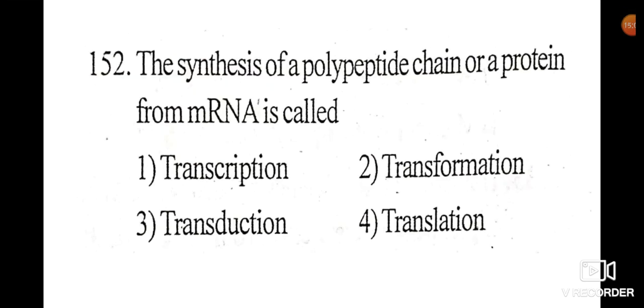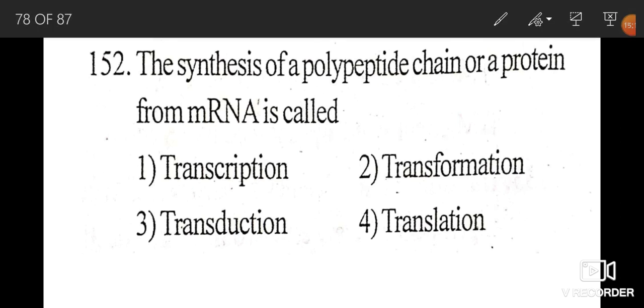Question number 152. The synthesis of a polypeptide chain or a protein from mRNA is called. Right option is the fourth one, that is translation.